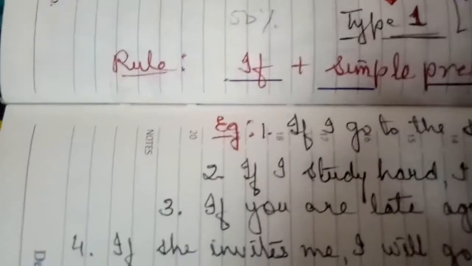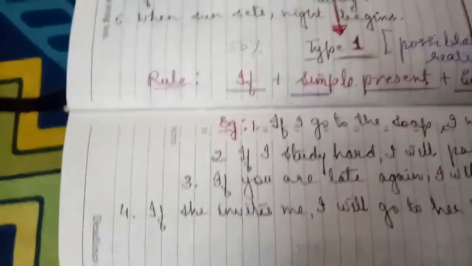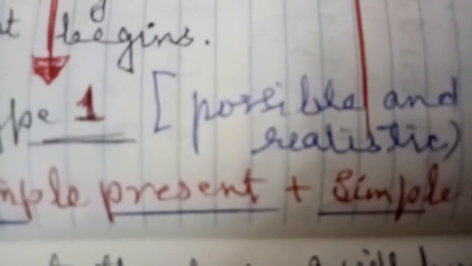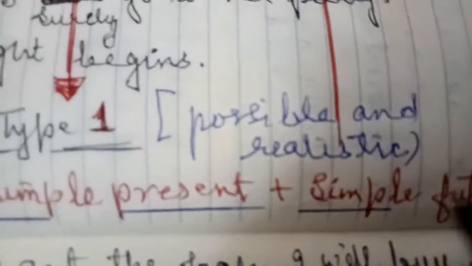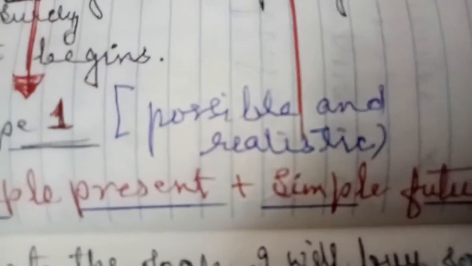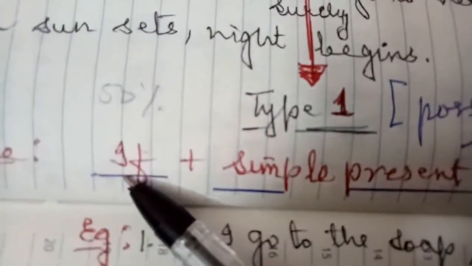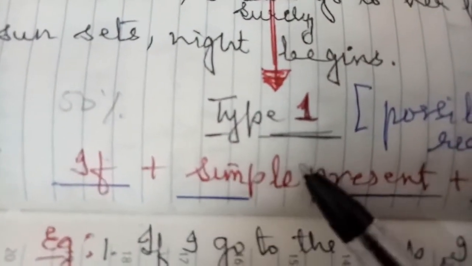Okay, now we step on to type 1. In type 1 there is a possibility, that is, it is possible and realistic. Here we use if plus simple present, followed by the simple future. In type 0, simple present is followed by simple present, but here the conditional clause is in the simple present tense, followed by the simple future. Like, if it rains, the ground will get wet.